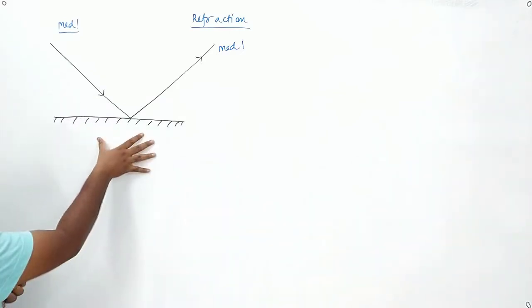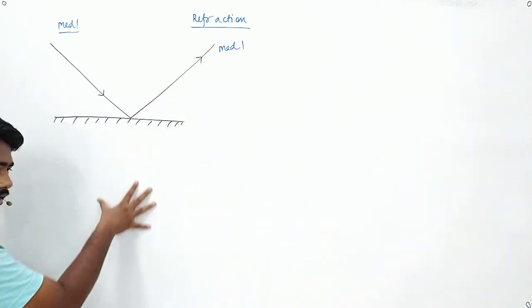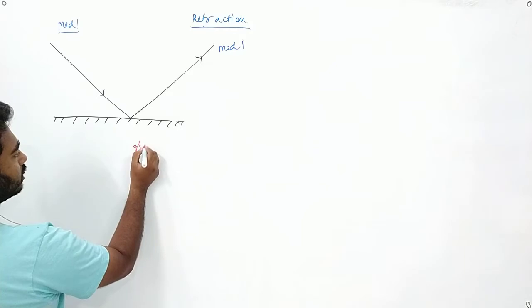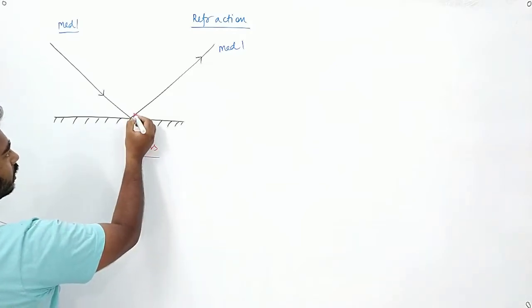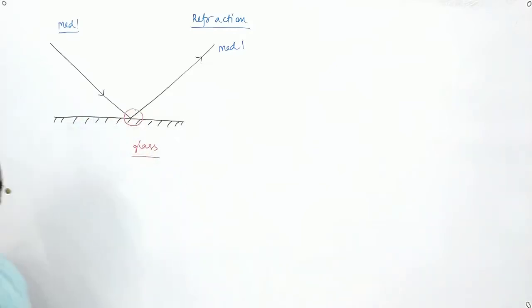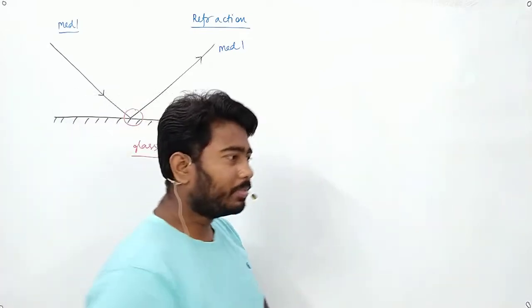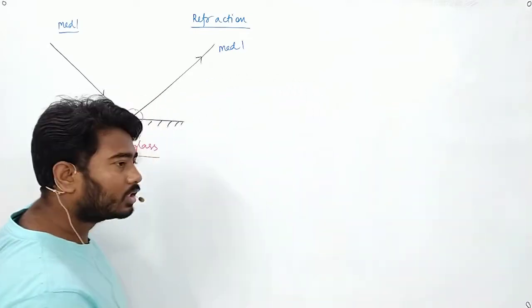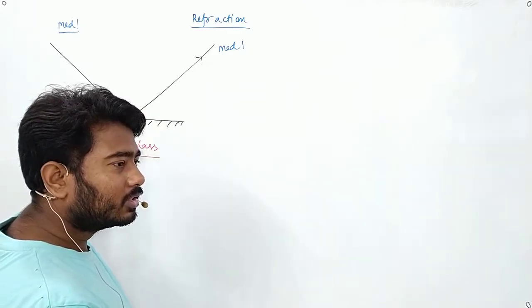Now suppose we have a bottom portion which is medium 2, and suppose in this bottom portion there is glass. See, is the light penetrating the glass? I'm asking everybody, is the light penetrating the glass? Renesha?